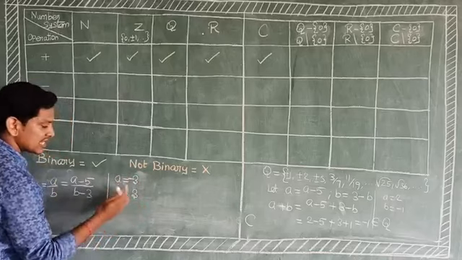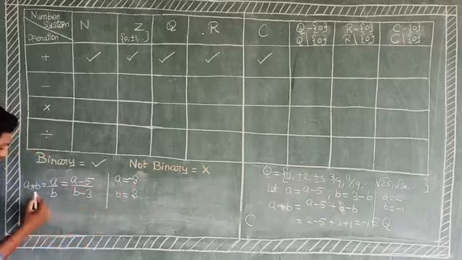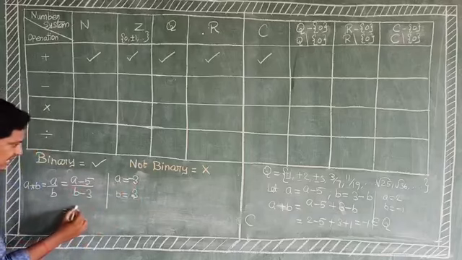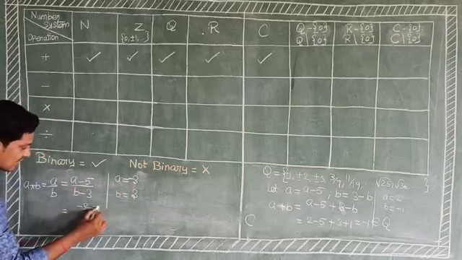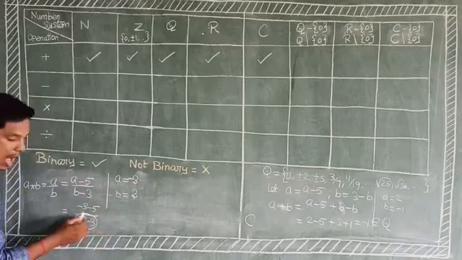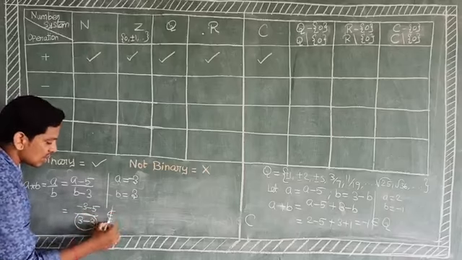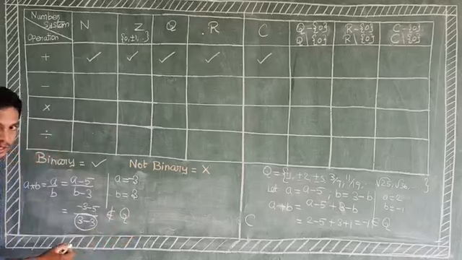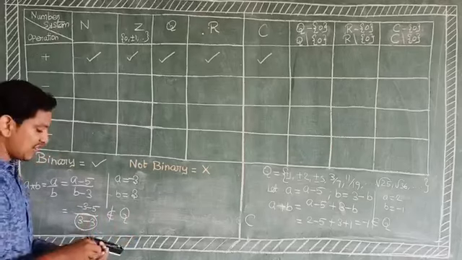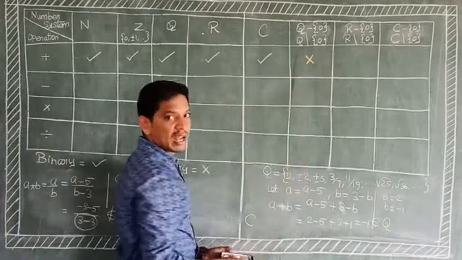Replace a equal to minus 3 and b equal to 3 at a time. Therefore a binary operation b is minus 3 minus 5 divided by 3 minus 3. The denominator 0 means it approaches infinity, isn't it? That does not belong to capital Q, it is not satisfied. Therefore the relation is not binary.